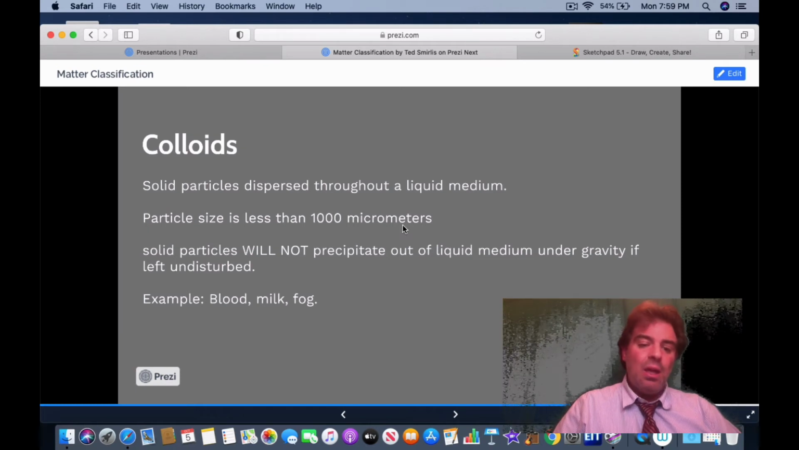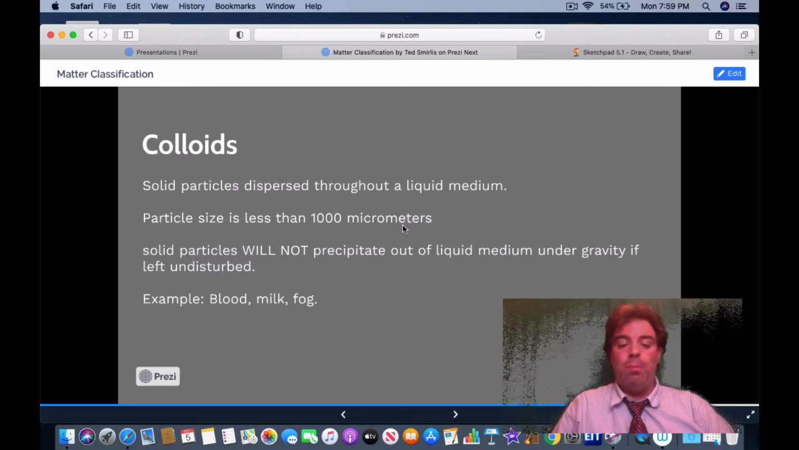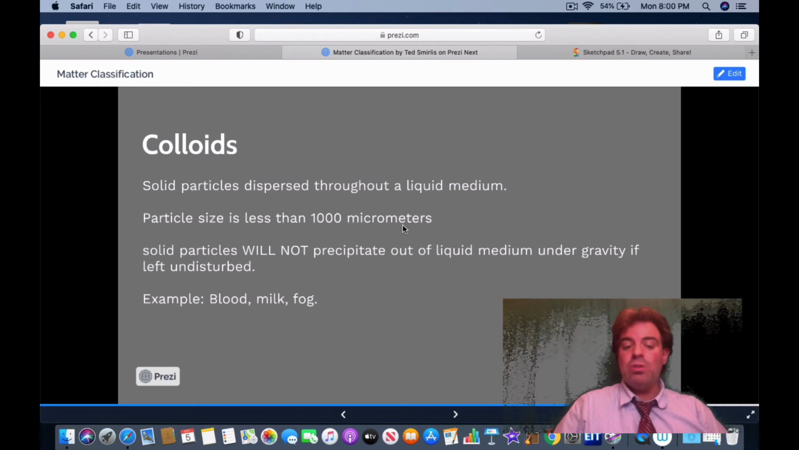So what does that mean? Because they are so small, they will not precipitate out of the liquid medium under gravity when they're left undisturbed. Some examples for colloids include blood, milk, and fog. Blood, because you have solid particles such as red blood cells, white blood cells, platelets, and others, dispersed throughout a liquid medium, which is the plasma. You have milk. Inside milk, you have solid particles such as proteins, calcium, minerals, and other sugars, and they're all dispersed in a liquid medium, in water.